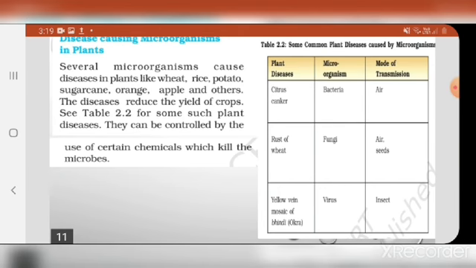How are these plant diseases controlled? They can be controlled by the use of chemicals or pesticides. So there are different chemical pesticides, and also biopesticides, which are used for the protection of plants from diseases.